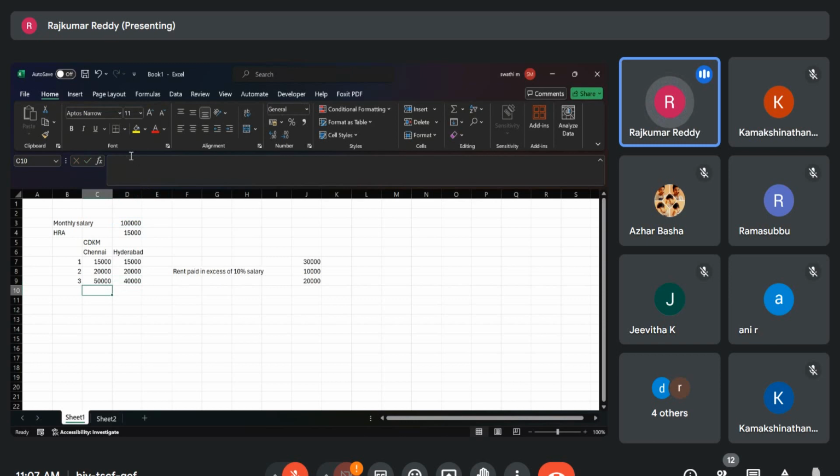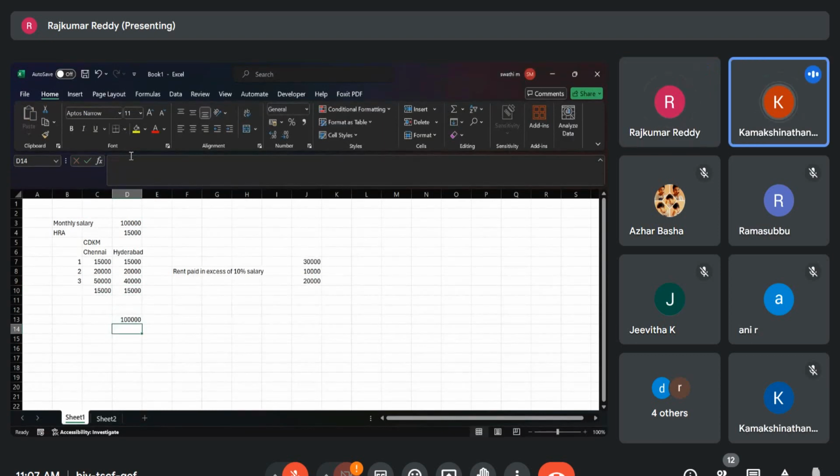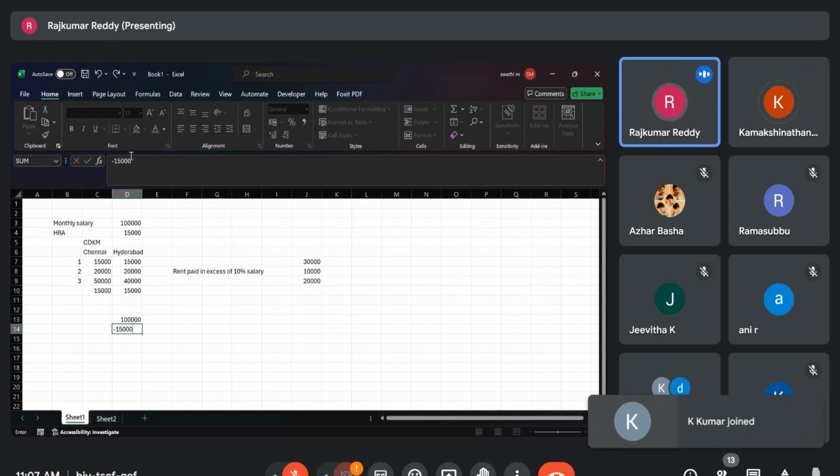So out of these three elements, whichever is the least, 15,000 is the least amount. So from my salary of 1 lakh, this 15,000 is a deduction for the purpose of income tax.